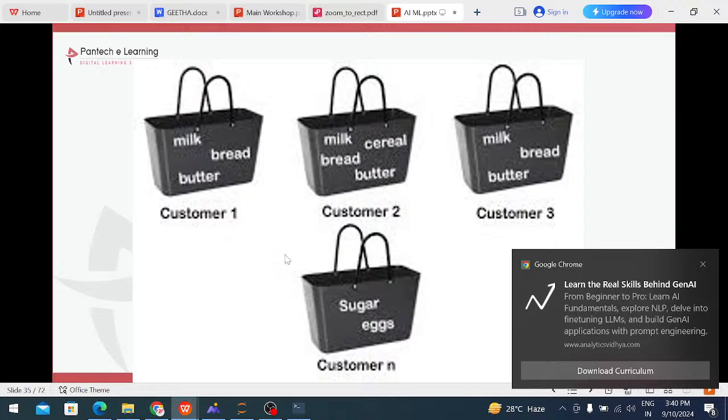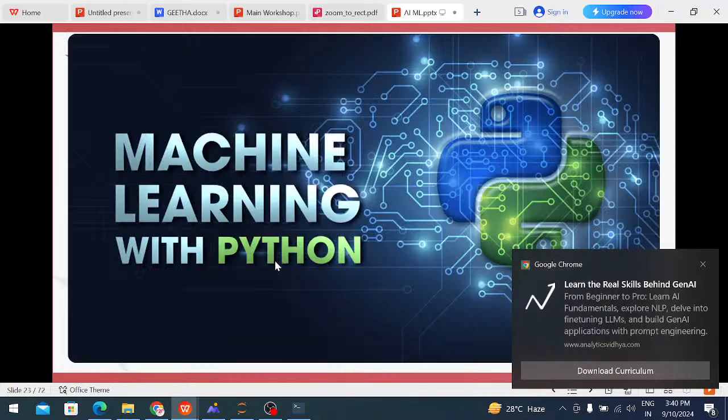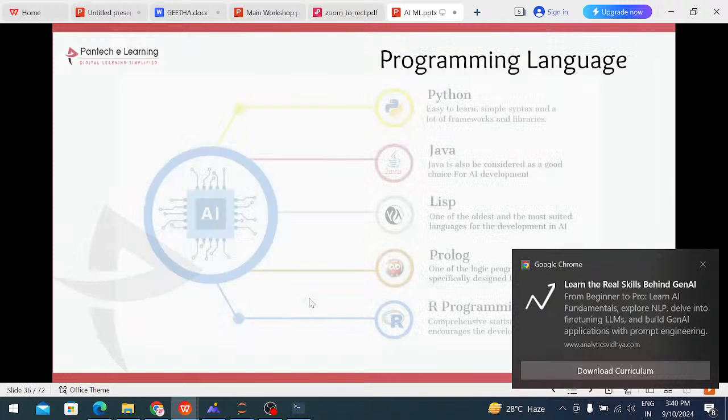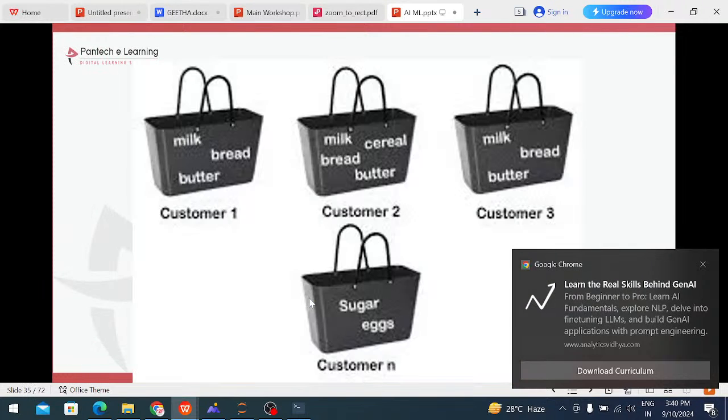And one more I already showed previously. This is the market basket analysis. You are using unsupervised machine learning algorithms, right? This one is the market basket analysis. One customer purchases milk, bread, butter, and another customer purchases milk, bread with butter.